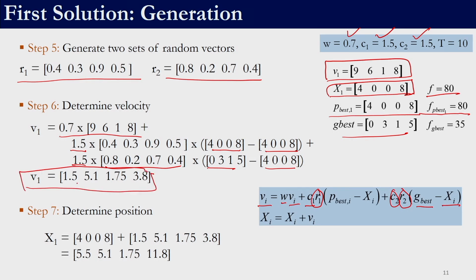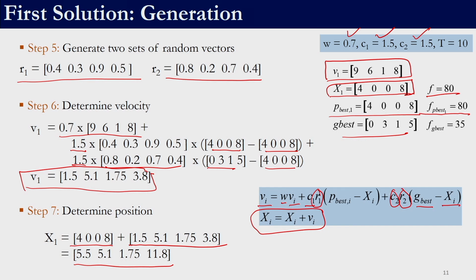Once we have found the velocity, we will use the second equation to update the position. The current position of the first particle is 4008, plus the newly determined velocity, which is 1.5, 5.1, 1.75 and 3.8. So, the new position is 5.5, 5.1, 1.75 and 11.8. This is the new position. From the perspective of optimization, this is a new solution.